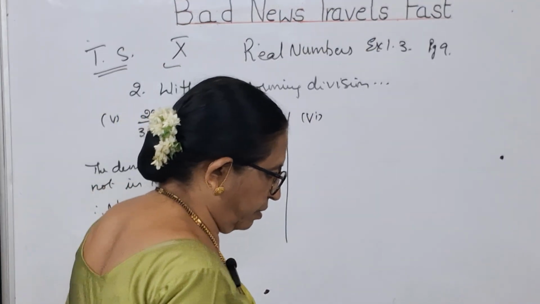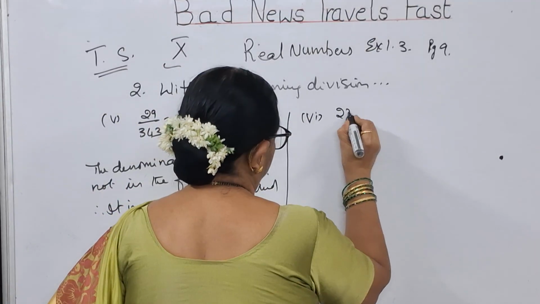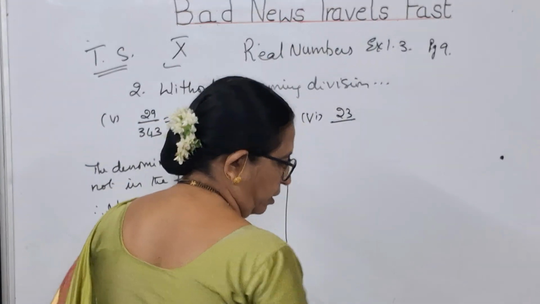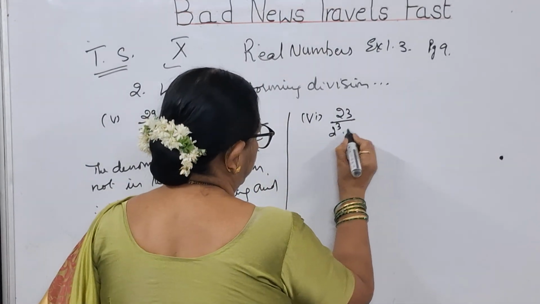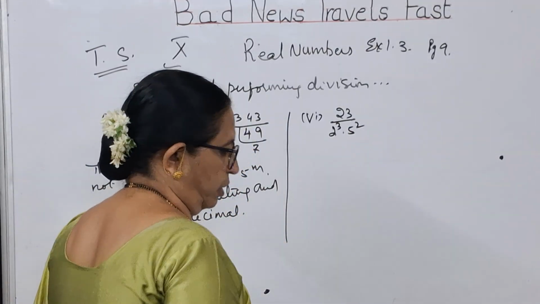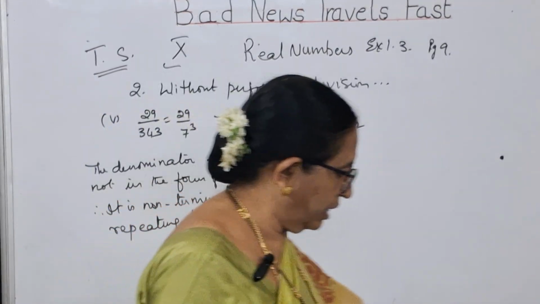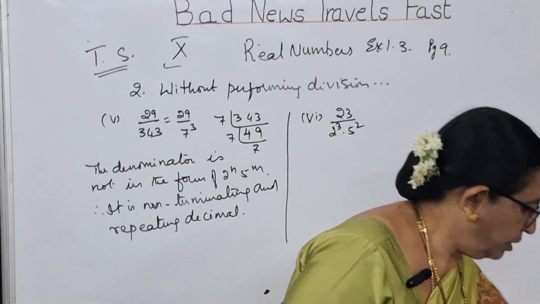The sixth bit is 23 divided by 2 cube dot 5 square. So here you need not work for it, children. Directly they have given the denominator.